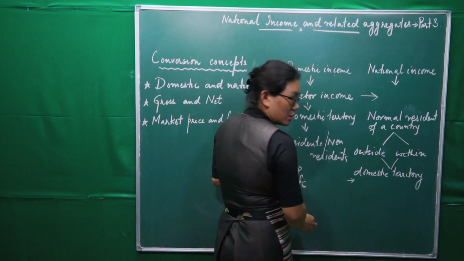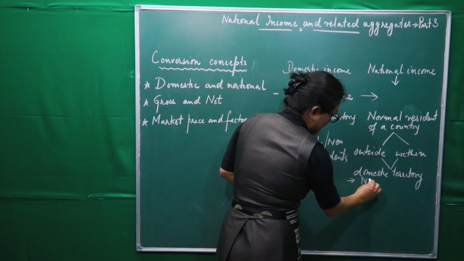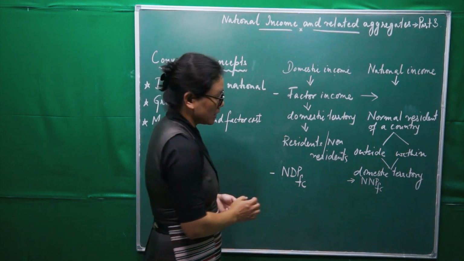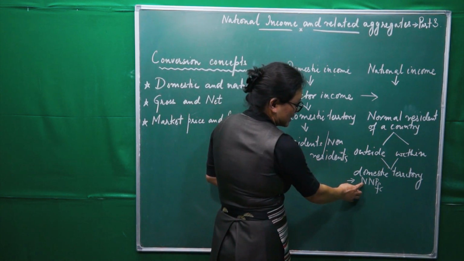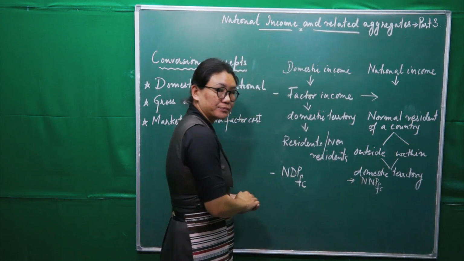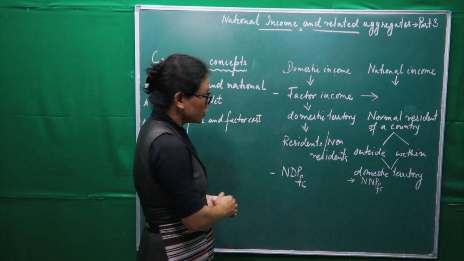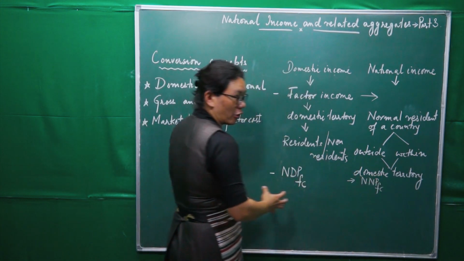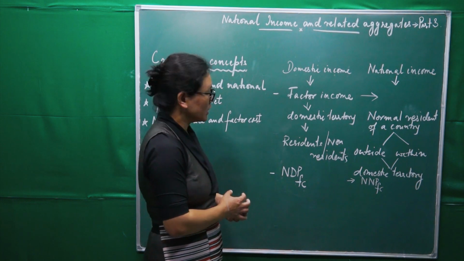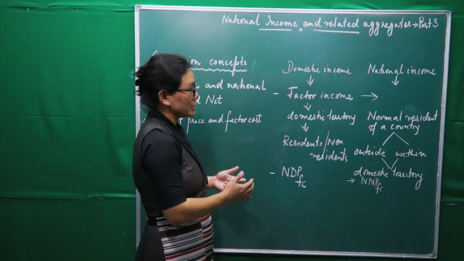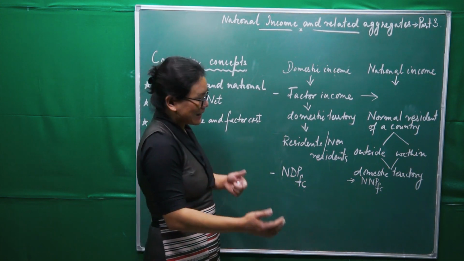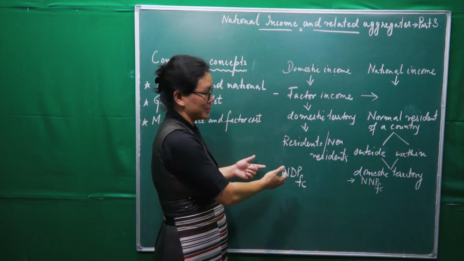So for the time being, domestic income is this NDP at factor cost, and national income is NNP at factor cost. Okay, so what is this NNP at factor cost? Net national product at factor cost. So this is nothing but national income. Is that clear? You need to remember these two when we go for the application level of this concept. Now, this is just the difference between domestic income and national income, and later I will be adding a little more to it.